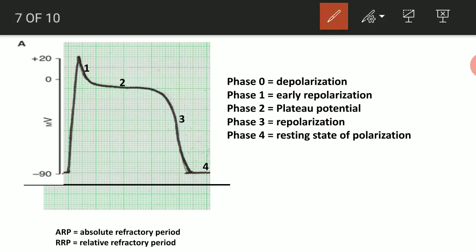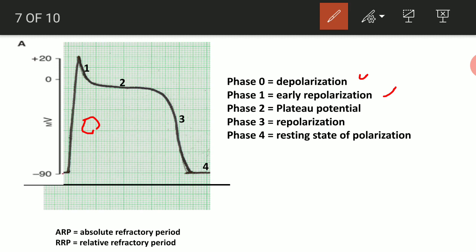It is divided into phases. Phase 0 is what? Opening of the sodium channel will cause phase 0 depolarization. I have told you sodium is more extracellular, so it will come inside the cell by concentration gradient, and these channels are voltage gated channels. So once the voltage gated sodium channel opens, it will lead to phase 0 of depolarization.